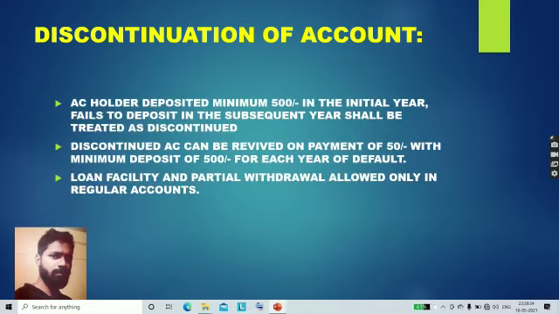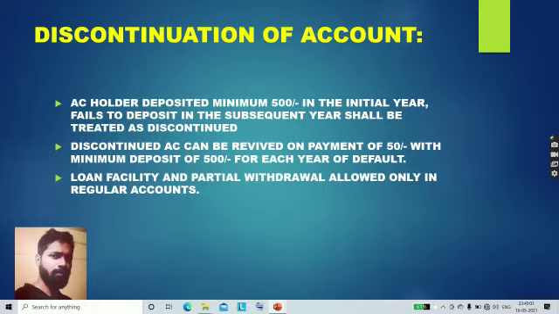Friends, let us now discuss the discontinuation of an account. Here we will learn when an account becomes discontinued and how this discontinued account can be revived and made regular. Okay, so let's start. Suppose an account holder has deposited a minimum of 500 rupees in the initial year and he fails to deposit the minimum deposit of 500 in the next year or in any subsequent year, then that account can be treated as